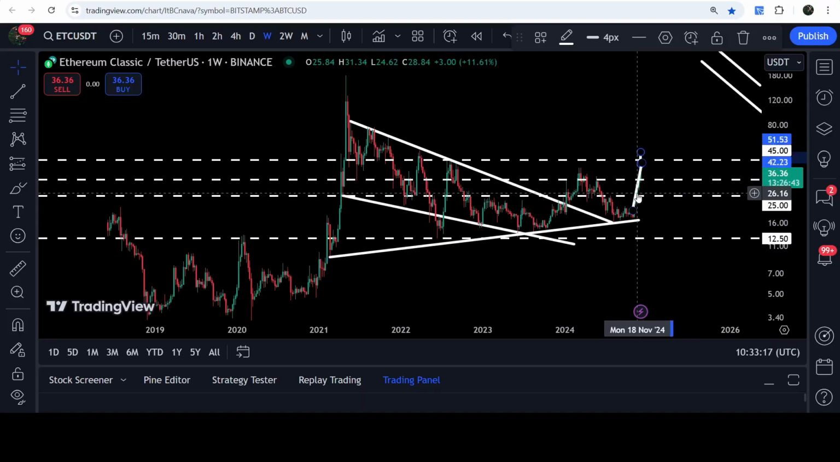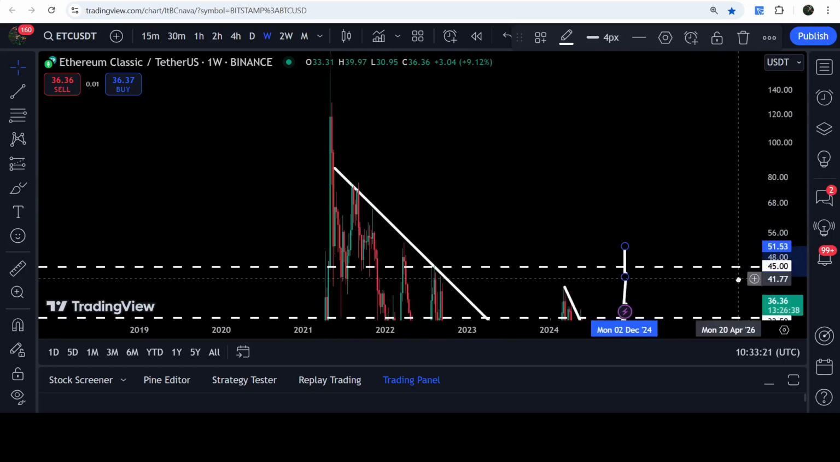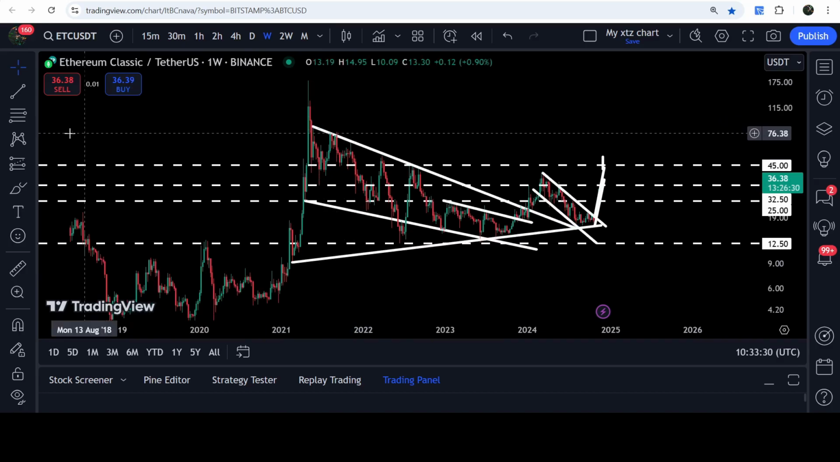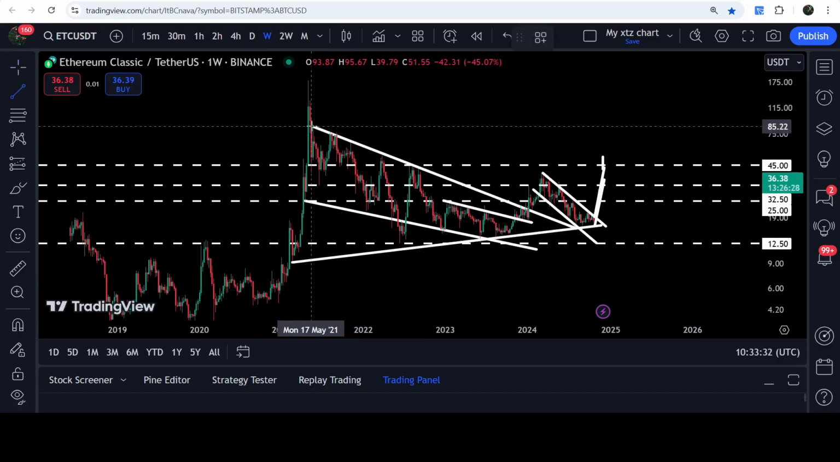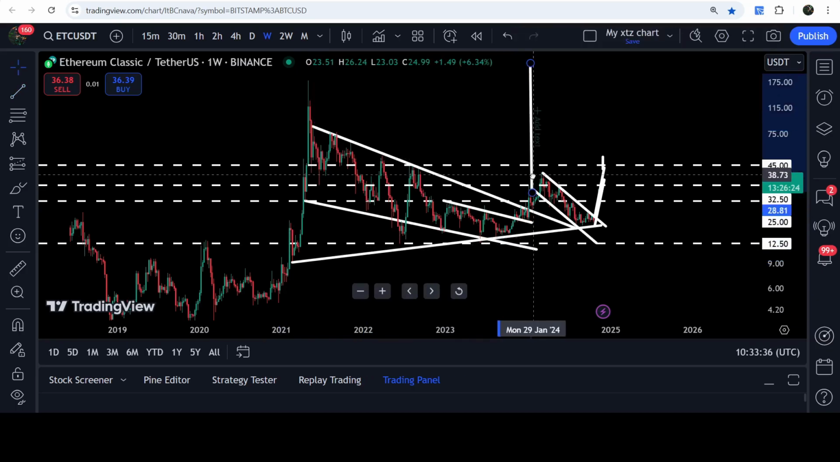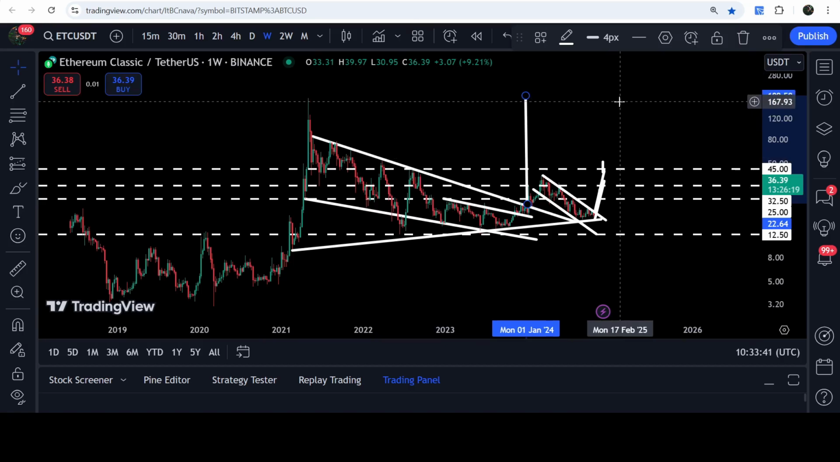And now, let's take a look at the targets for the breakouts from the bigger falling wedge pattern and this symmetrical triangle. The target for the breakout from this wedge can be here at the top of the wedge, approximately at $85. And the target for the breakout from this symmetrical triangle, as per this measurement, can be somewhere between $190 to $200.